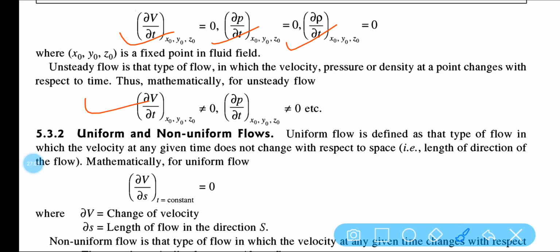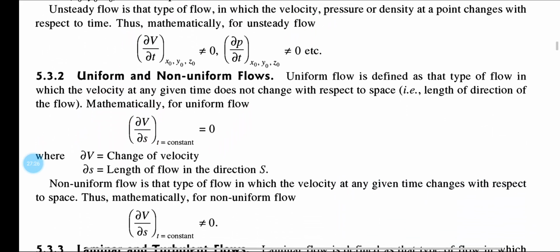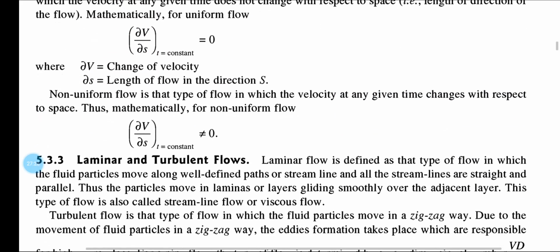But in case of unsteady flow, it depends upon the time. If we consider uniform flow, then with respect to space the fluid characteristics change is equal to 0, so del V by del s at constant time is equal to 0. In case of non-uniform flow, del V by del s is not equal to 0.